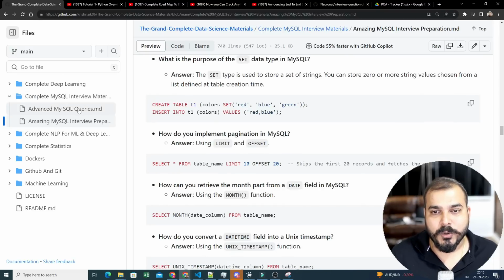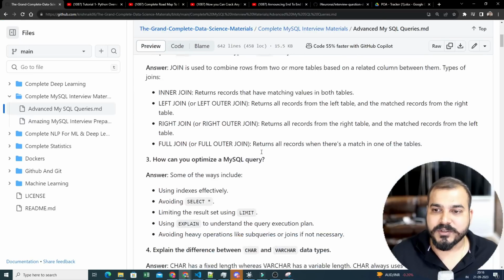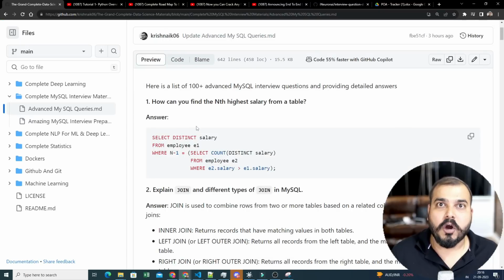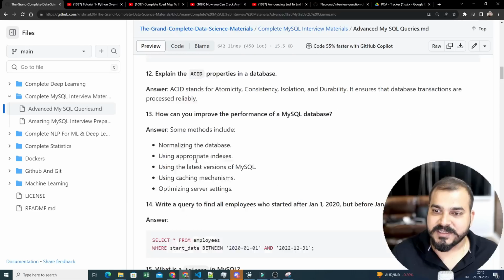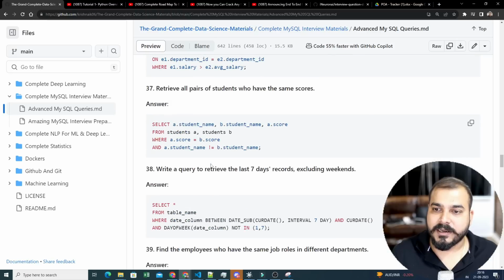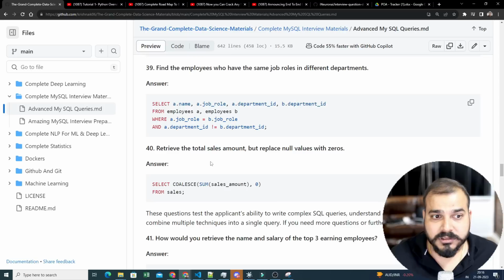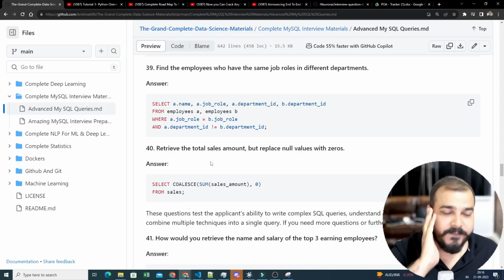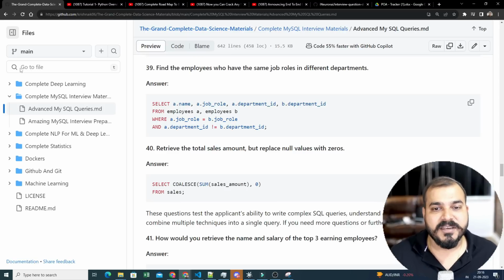Now, I'll show you this one, Advanced MySQL. This was basically from all the top 50 product-based companies. Those examples have been taken, and here you'll be able to see all these kinds of queries written with respect to that. These are sub-nested queries, difficult queries, complex queries, which we'll look at.